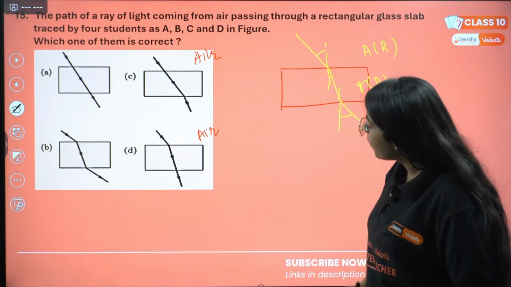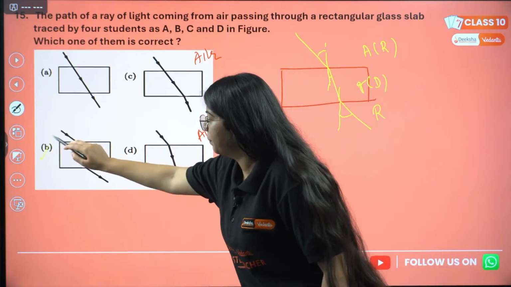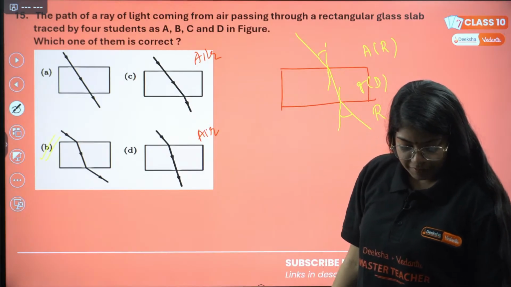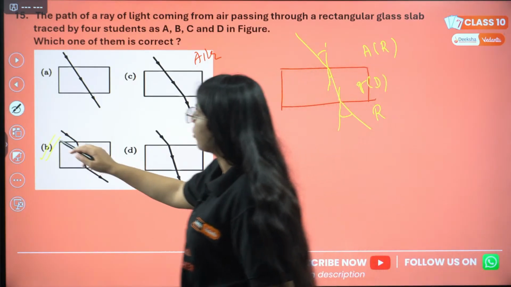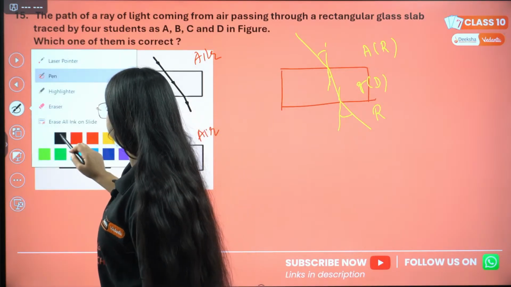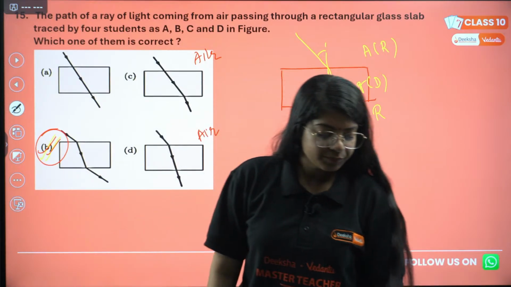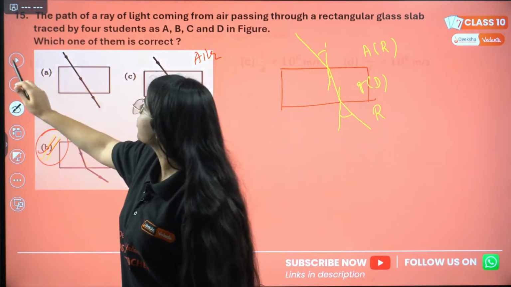So the correct path will be what? The correct path will be B. Correct? Understood everyone? The correct option will be B. Everyone understood? Okay, let's move on to the next question.